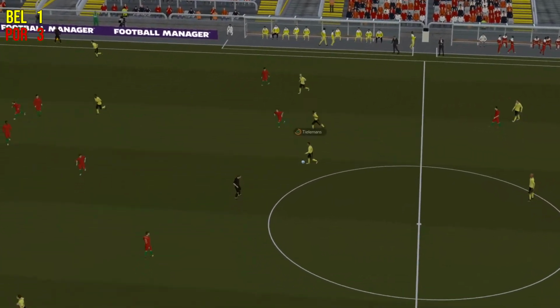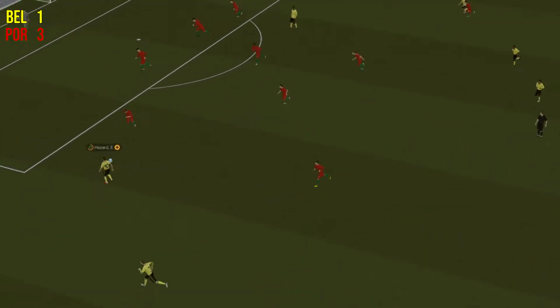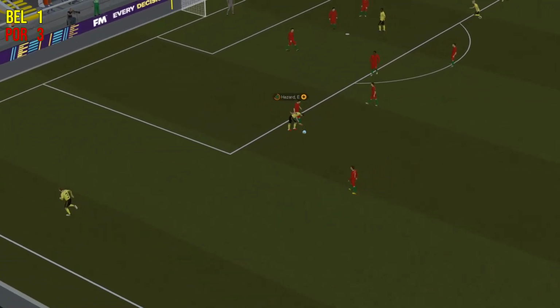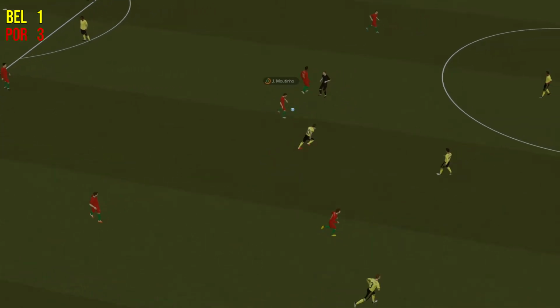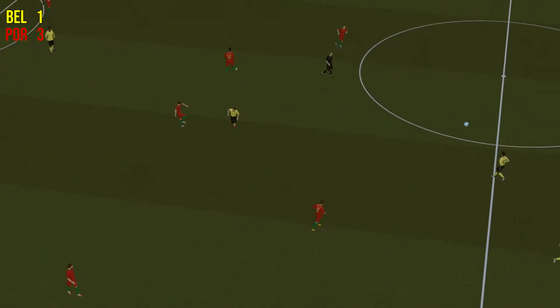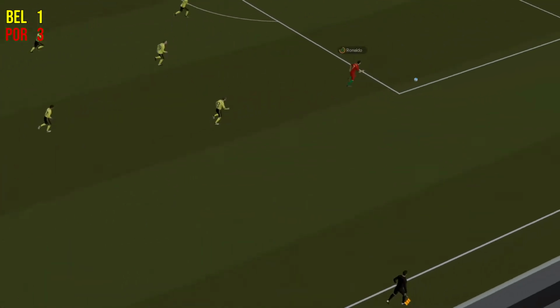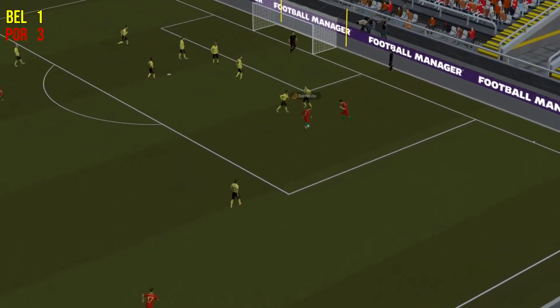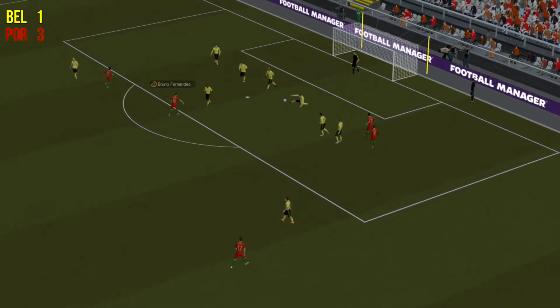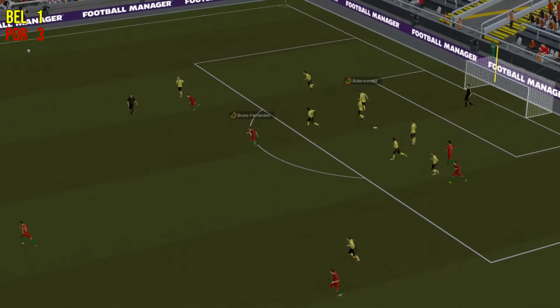Here's De Bruyne to Tielemans. And finds Hazard, who stayed on despite the knock. But Joao Cancelo is there to take the ball off of him. It's Moutinho now to Carvalho, and a long ball finds Ronaldo. He's out wide, he's all alone up there, but goes back to Bernardo Silva, and it's Bruno Fernandes that's taking the deflection, and it's cleared.